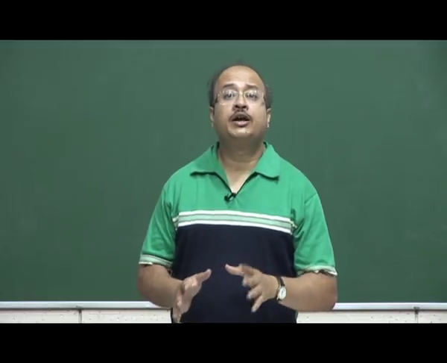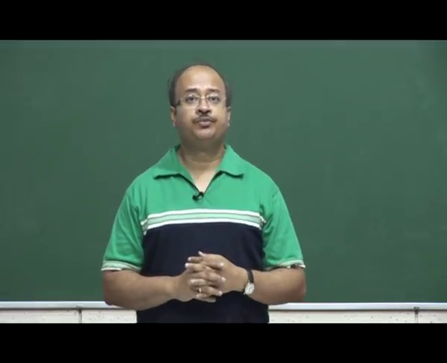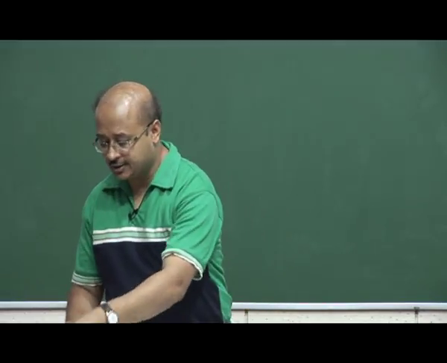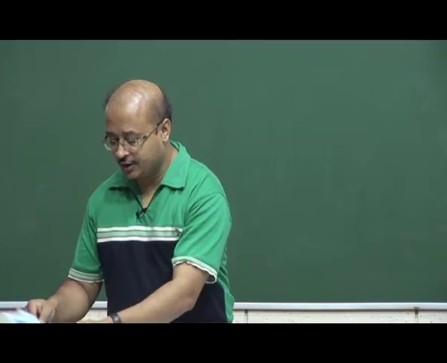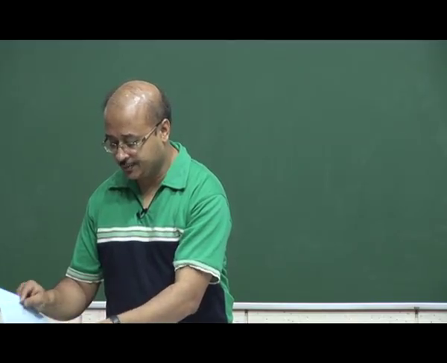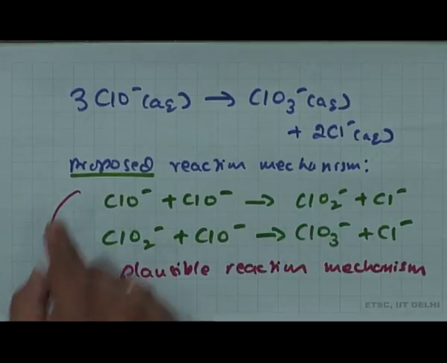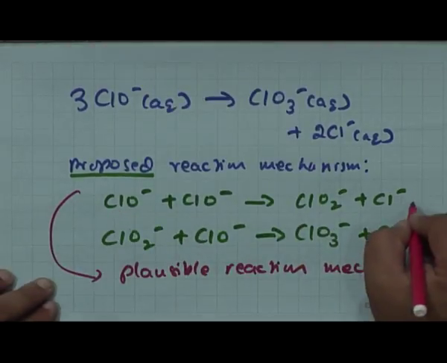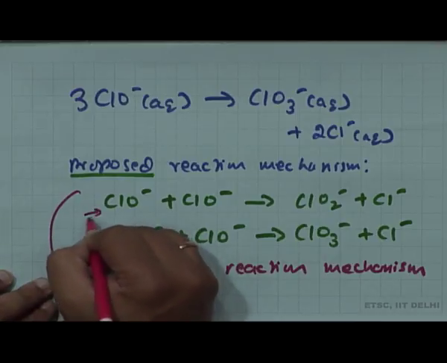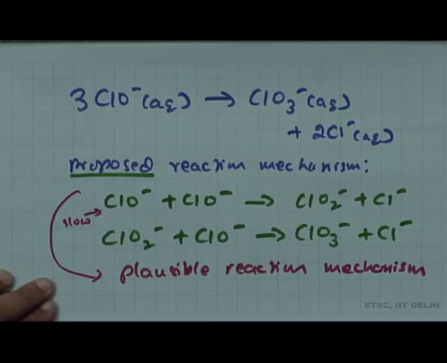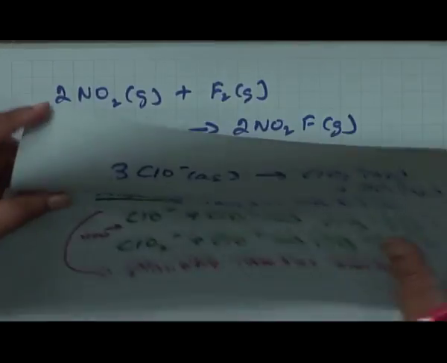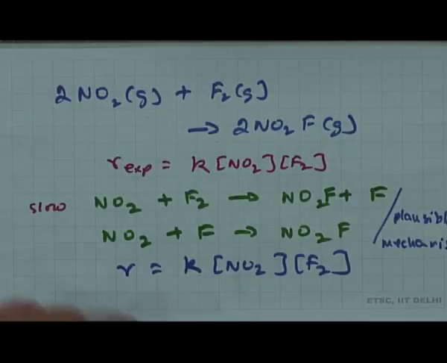Now, one of the characteristic features you have seen out here is for this reaction, or even for the reaction we did before, the first step was the slow step. So, the first step was a slow step for this reaction, and for this reaction again the first step was a slow step.